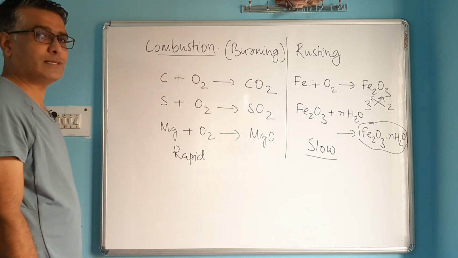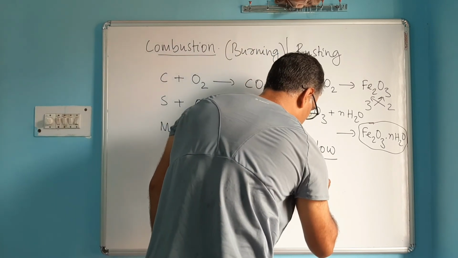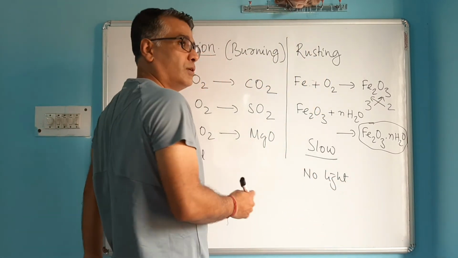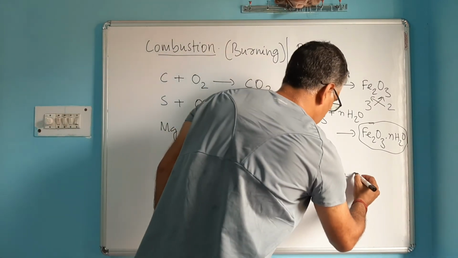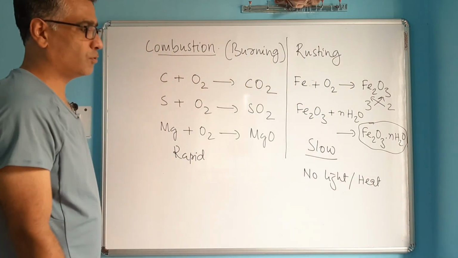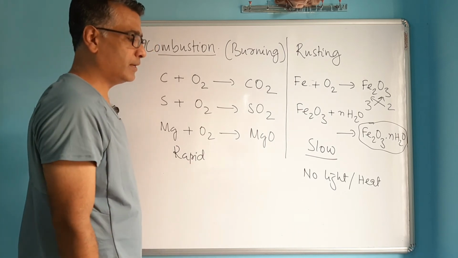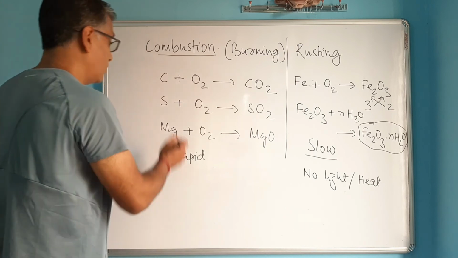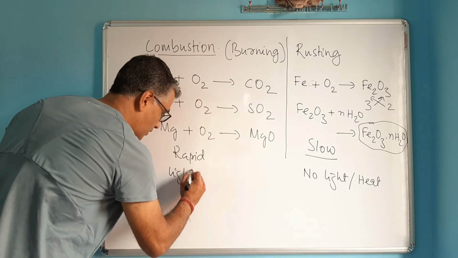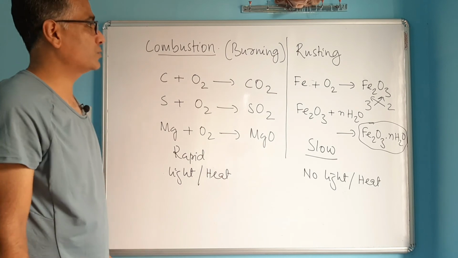There are some more differences between combustion and rusting. During rusting, no light is produced. When iron gets rusted, we don't see any glow there. Or even if heat is produced, it is dissipated so gradually that we don't feel any heat being produced. So we can say that almost no perceptible light or heat is produced during rusting. Whereas in combustion, you know that when things burn, light is produced and heat is also produced. So that's another difference between combustion and rusting.